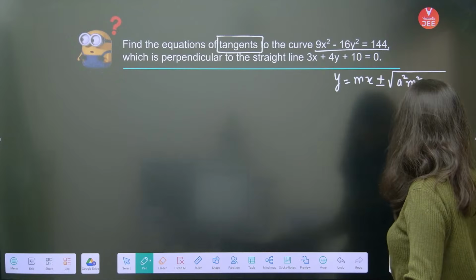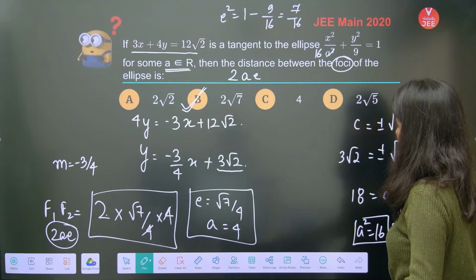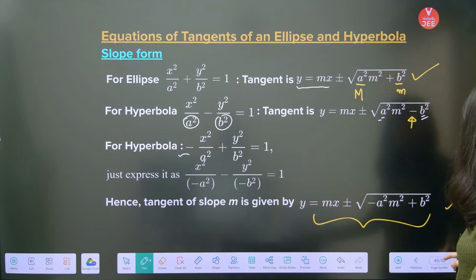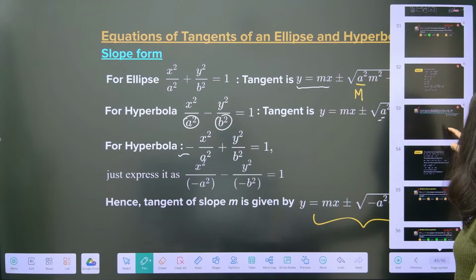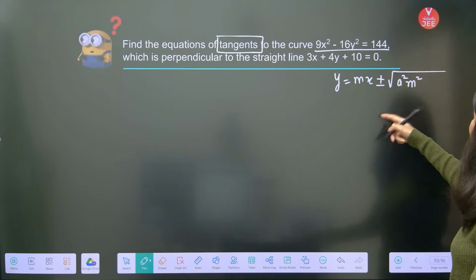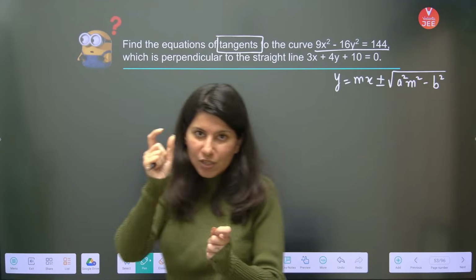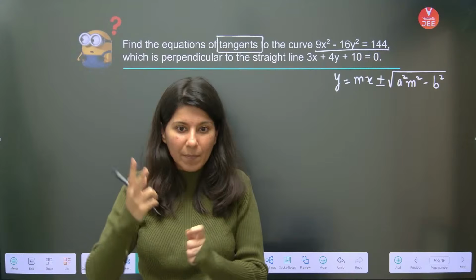Let me just go back and tell you right away without wasting any time. The equation of hyperbola will have a negative sign, and the ellipse will have a positive sign. Because the hyperbola equation also has a negative, negative, that's how you can remember.